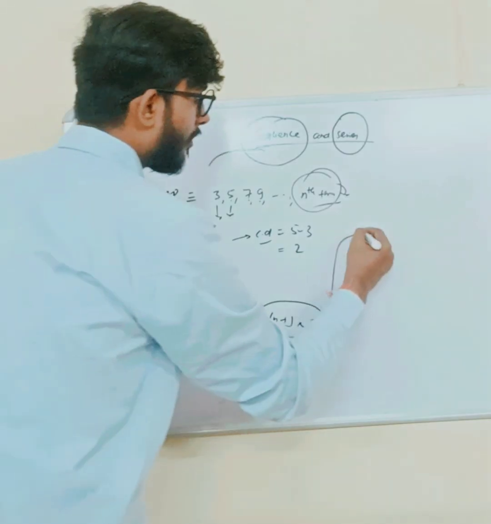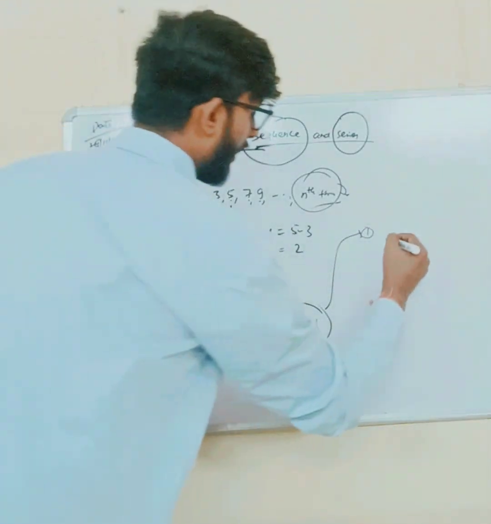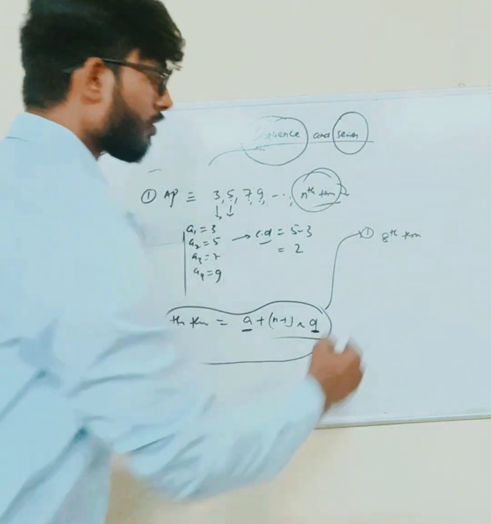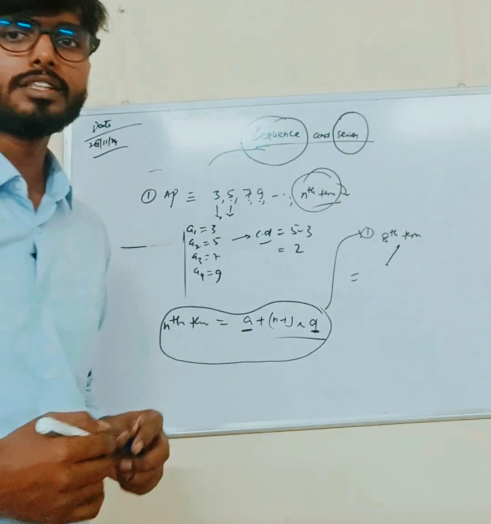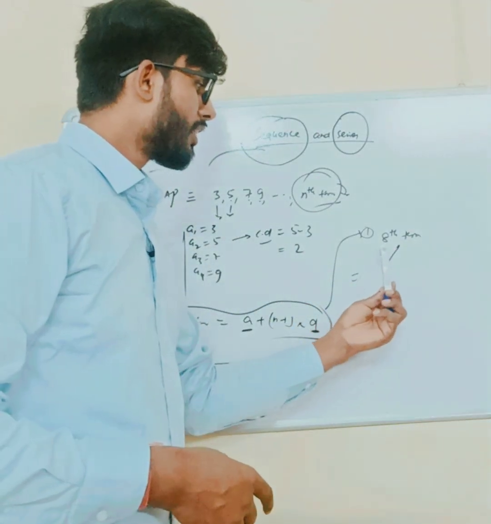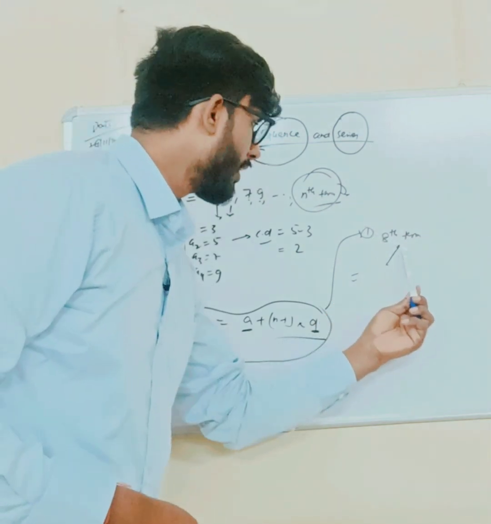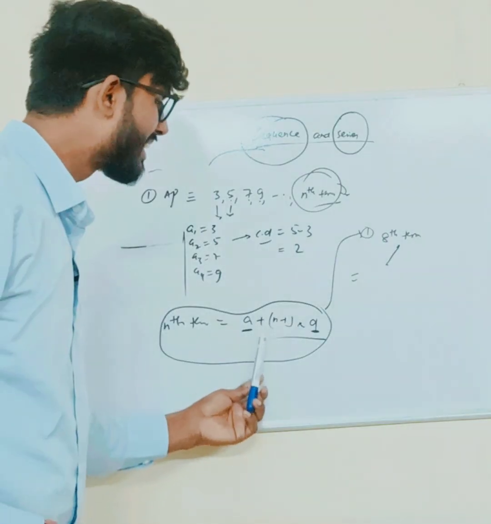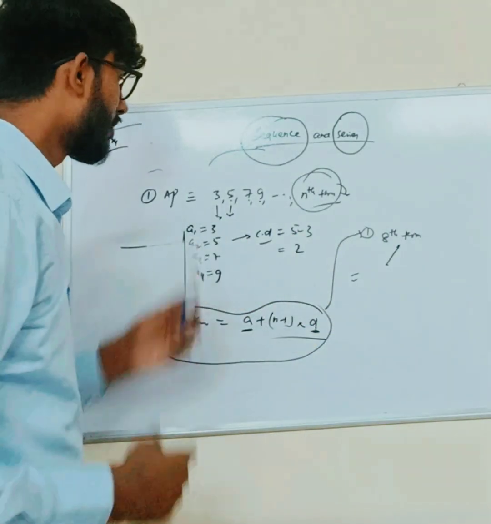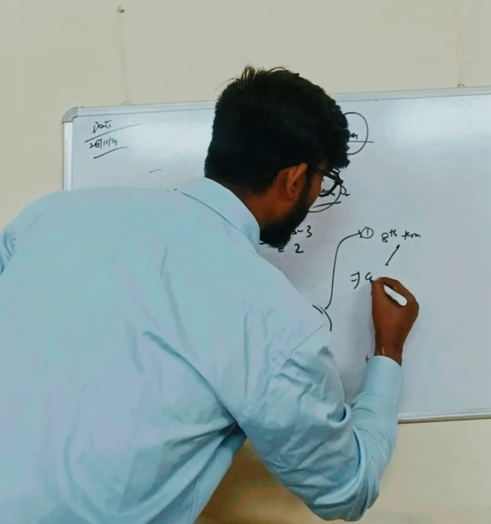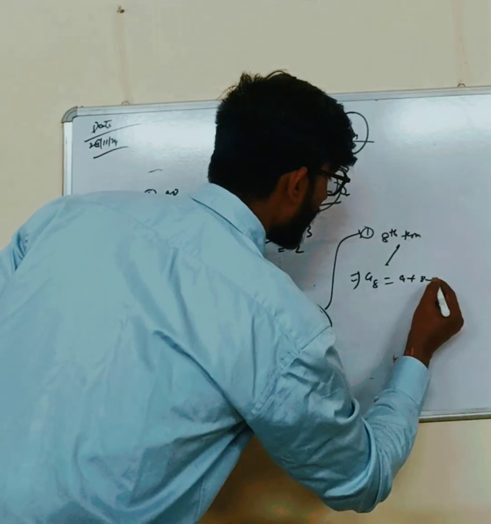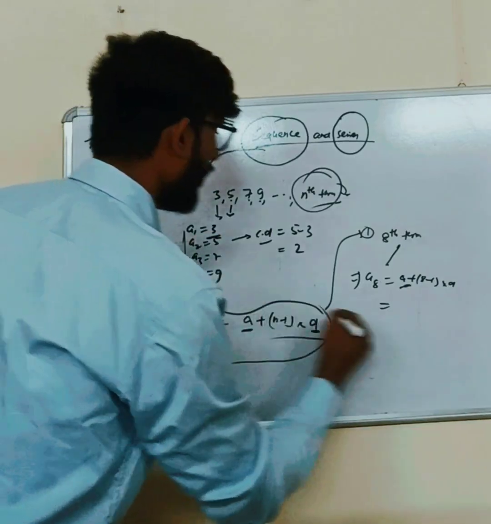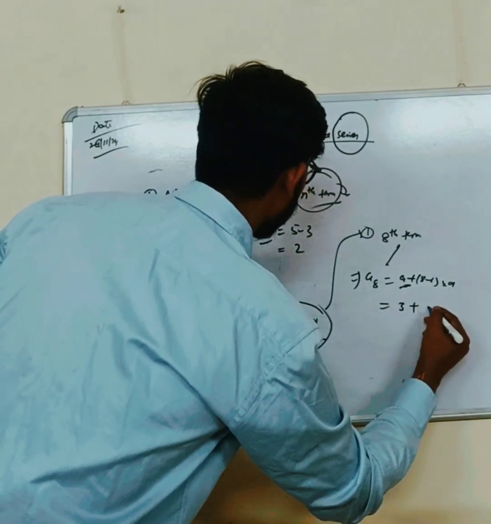If someone asks the question, what is the eighth term in this sequence? For finding the eighth term, we just put n equal to 8 in the nth term formula, and we can easily get the eighth term of this arithmetic progression. Like A8 is equal to A plus (8 minus 1) into D. We have the values given over here: A1 is equal to 3 and 8 minus 1 is 7.